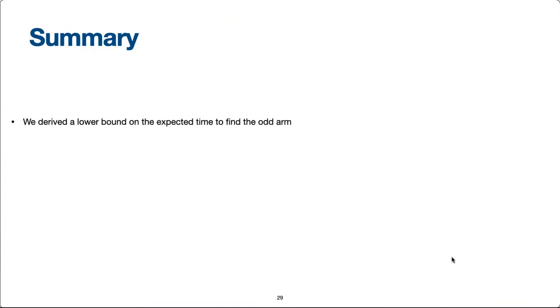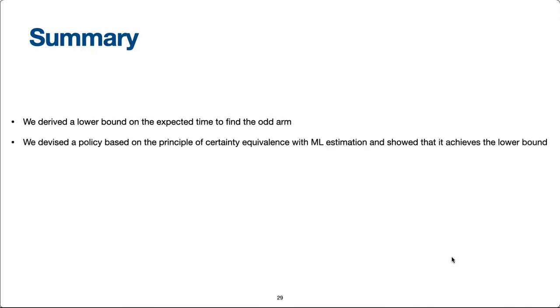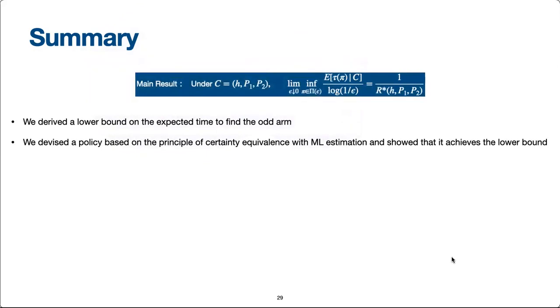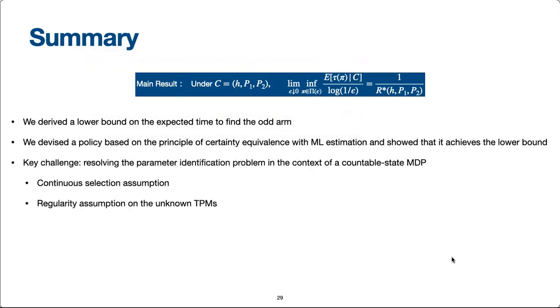In summary, we derived a lower bound on the expected time to find the odd arm. We devised a policy based on the principle of certainty equivalence with maximum likelihood estimation and showed that it achieves the lower bound asymptotically. Combining the upper and the lower bounds, the main result of our paper is as shown at the top of this slide. The key challenge in the analysis is resolving the parameter identification problem in the context of a certain countable state MDP, which we accomplish under a continuous selection assumption and a regularity assumption on the TPMs.